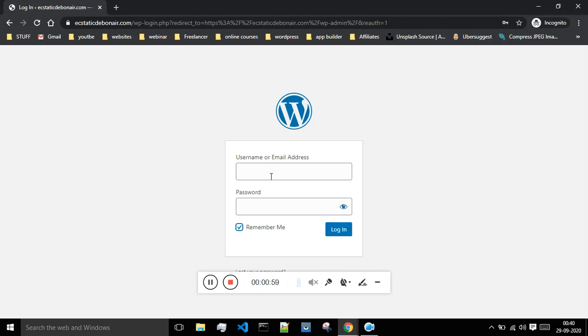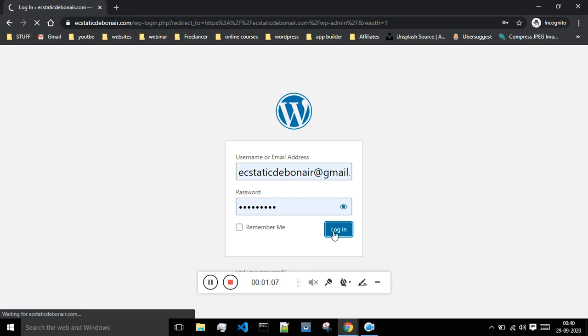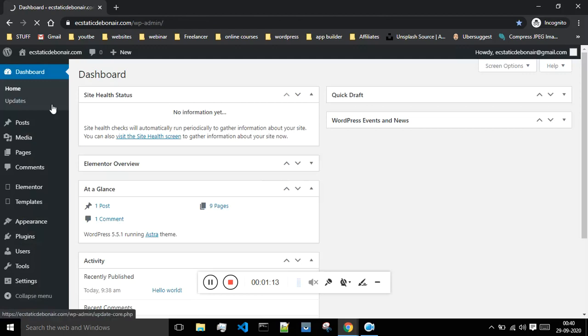Let me just enter my username and password. This is my username, which is basically the email, and the password. Then I will say login, and once you enter your correct details, you will be logged in and directly taken to the dashboard of your website, from where you can control all the functionalities of your website. So this is how you can log into your website.